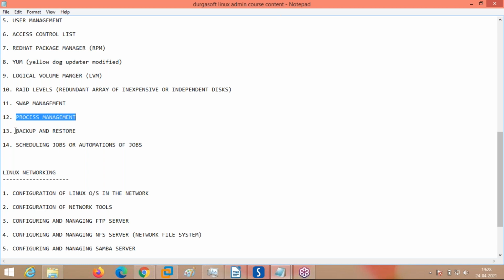Yes. So the next thing is backup and restore. What is backup and restore?